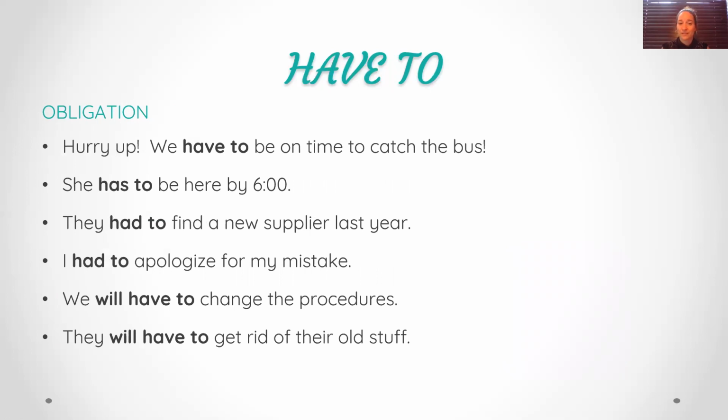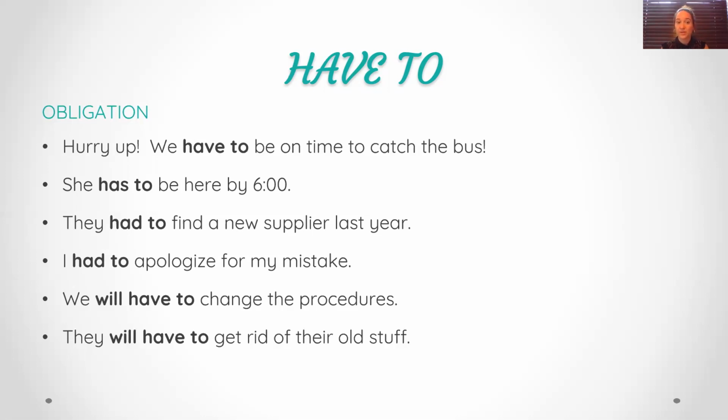The last one we'll cover is have to. So have to is very similar as must. Good. Have to might be used a little bit more in conversation. So that would be more a familiar language. Good. And have to, this is the only modal auxiliary that we can conjugate in present, in the past, in the future, or in any verb tense. Great. So let's start here in the present.